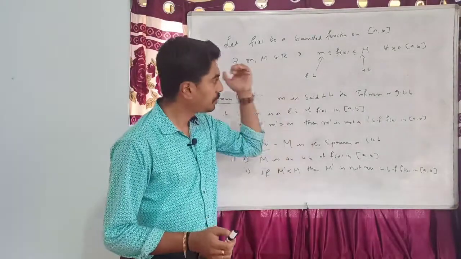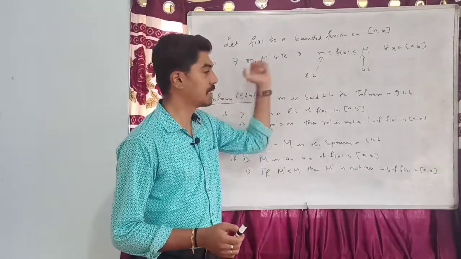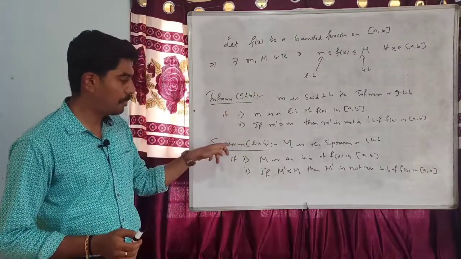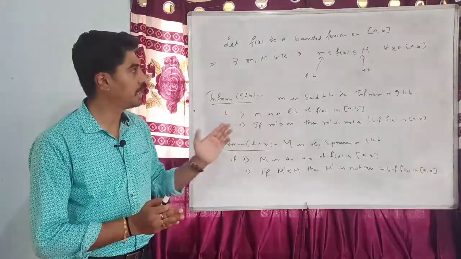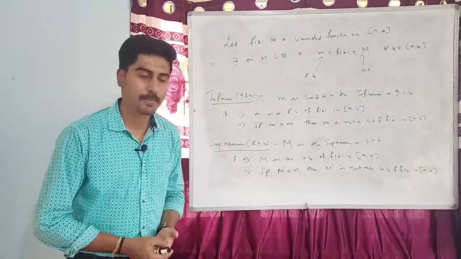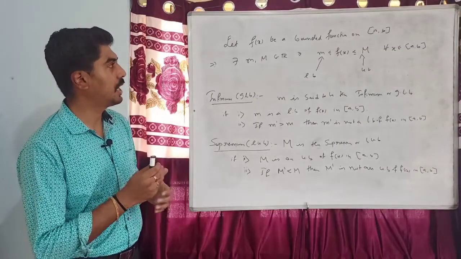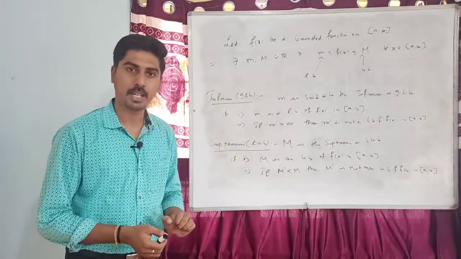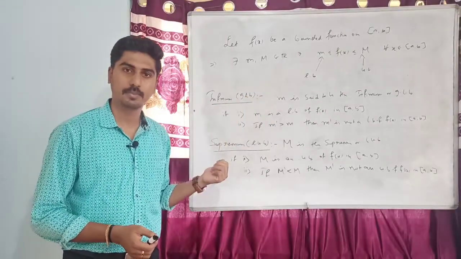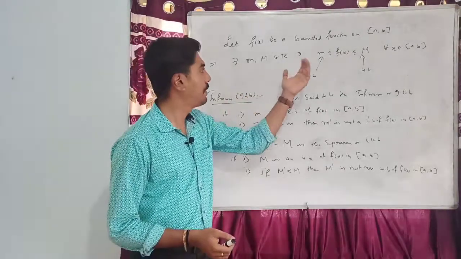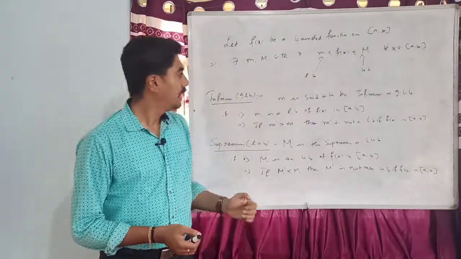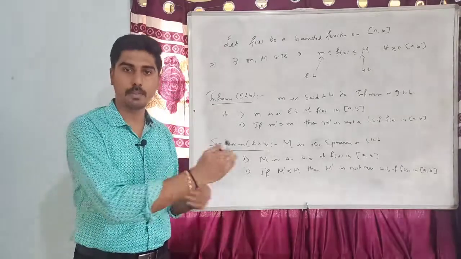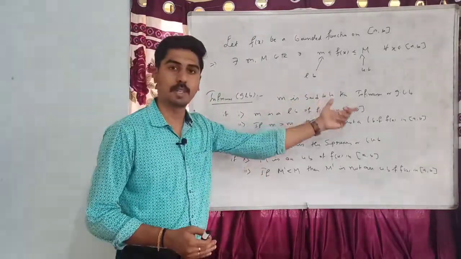If you observe here, the upper bound is not unique for a function, the lower bound is not unique for a function, but infimum and supremum both are unique for a given function on a given interval. Suppose we consider an unbounded function, we say that the supremum is plus infinity and the infimum is minus infinity. If we consider a function which is not bounded below, then the infimum is minus infinity. If we consider a function which is not bounded above, then the supremum is plus infinity.